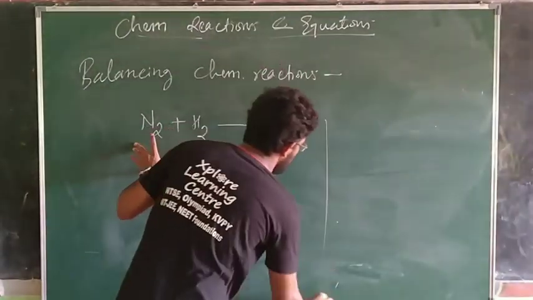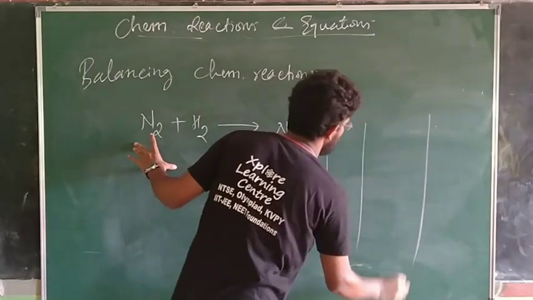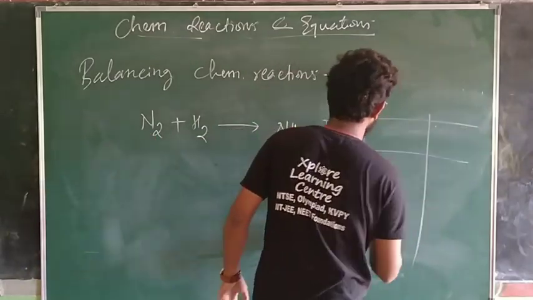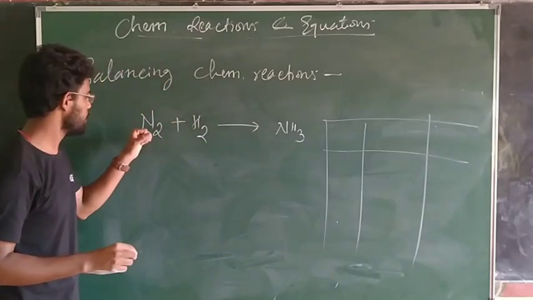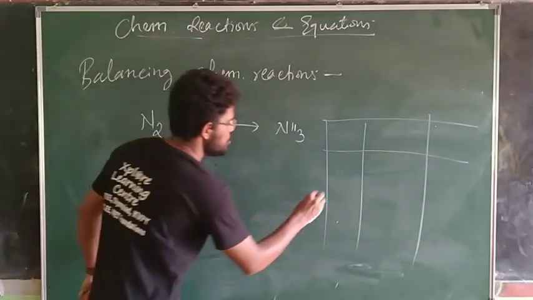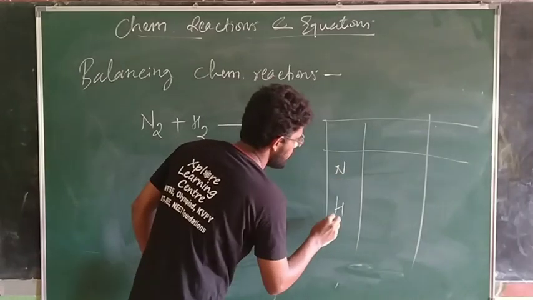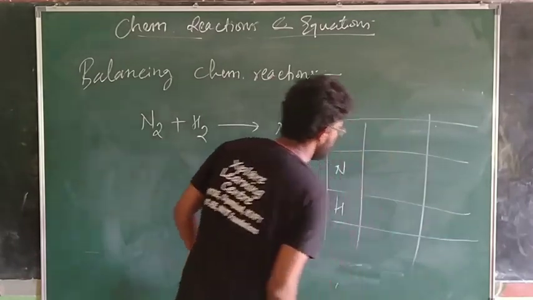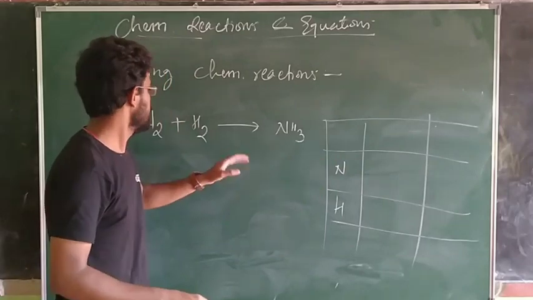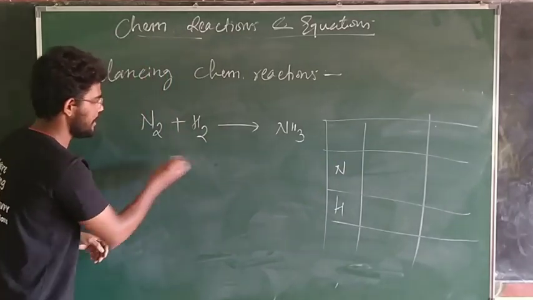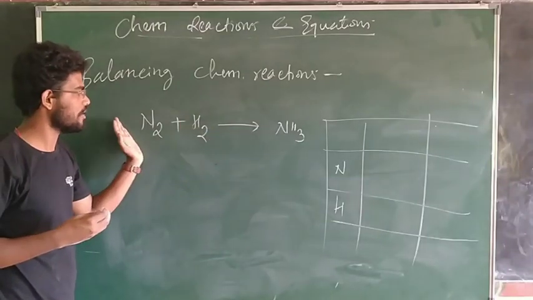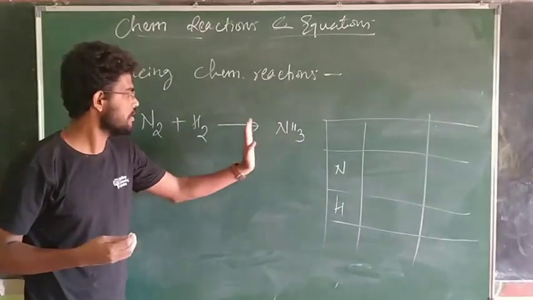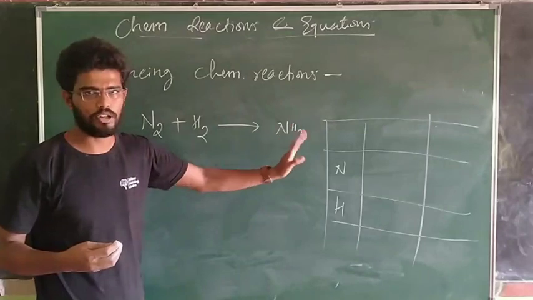In that chart, what do we have to do? Number of elements. See what elements we have. I have nitrogen and hydrogen only. So I take nitrogen and hydrogen. On the other side, I take this part which is the reactant side, which is the left hand side of the arrow, and this is the product side, which is the right hand side of the arrow.